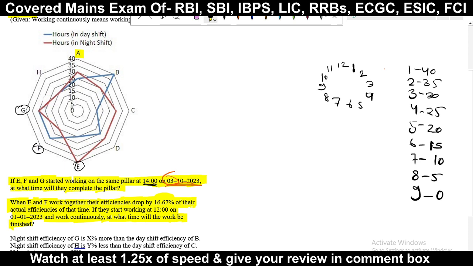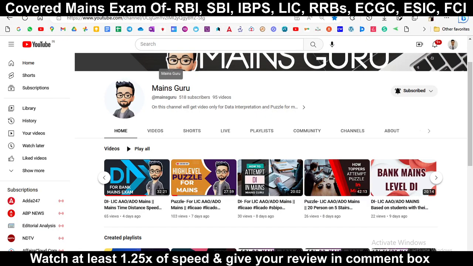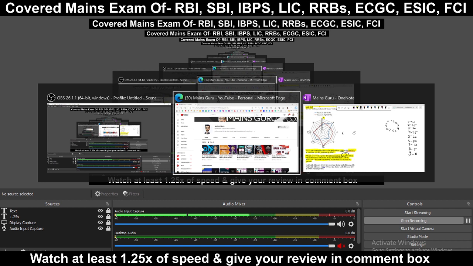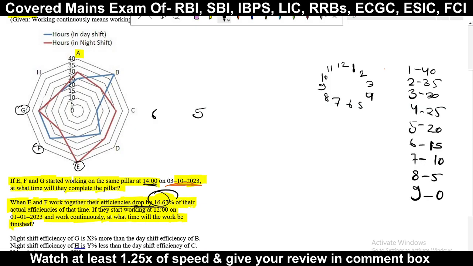First of all, just solve this part. 1/6, we know this is the fraction. What is the meaning of this? It is clearly given that their efficiency drops by this part. So suppose their efficiency was 6, then this will be reduced by 1, meaning their new efficiency will be 5. Earlier their efficiency was 6, but now it will be 5. Okay, done. So now their efficiency is 5, earlier it was 6.